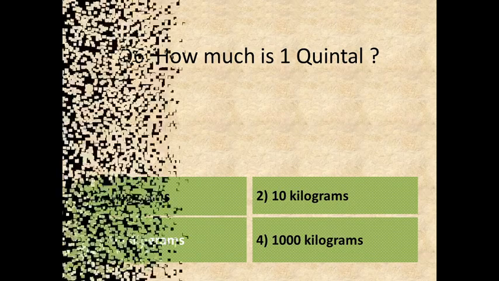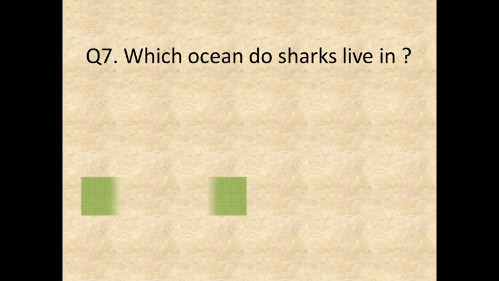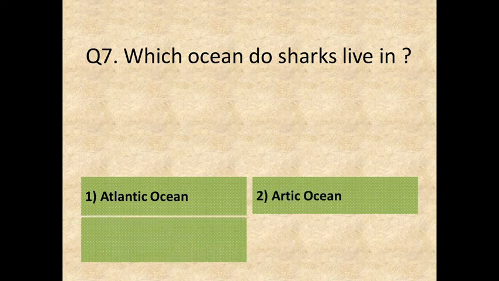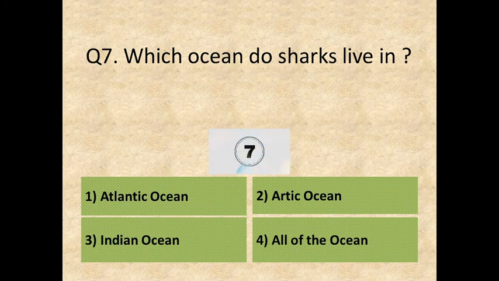Next question. Question 7. Which ocean do sharks live in? And the options are: Option 1, Atlantic Ocean. Option 2, Arctic Ocean. Option 3, Indian Ocean. Or, Option 4, all of the oceans. Answer is, Option 4, all of the oceans.